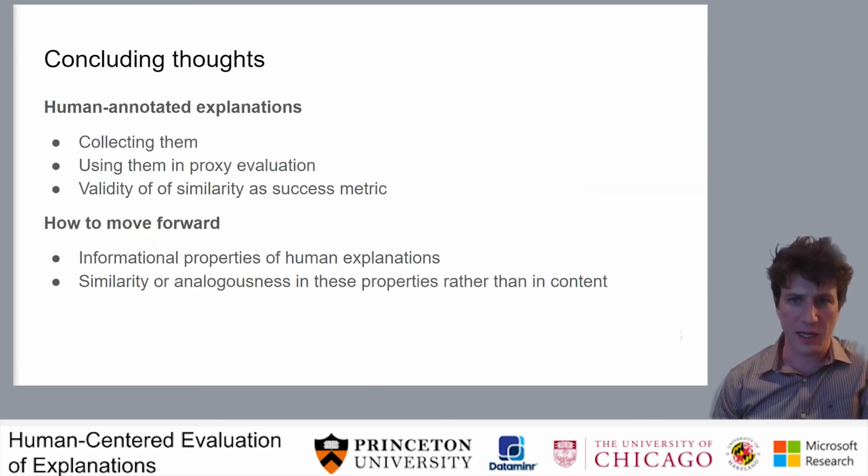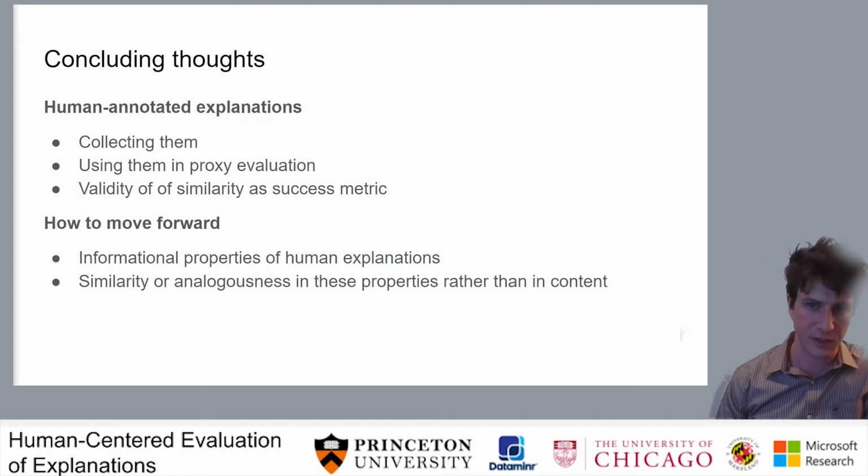That concludes my discussion of human annotated explanations, how to collect them, how to use them as a proxy for evaluating model explanations, and the validity of similarity as a metric for success in doing this. I think moving forward, the community should focus more on the informational properties of human explanations and evaluating model explanations relative to these properties instead of or in addition to the content of these human explanations.